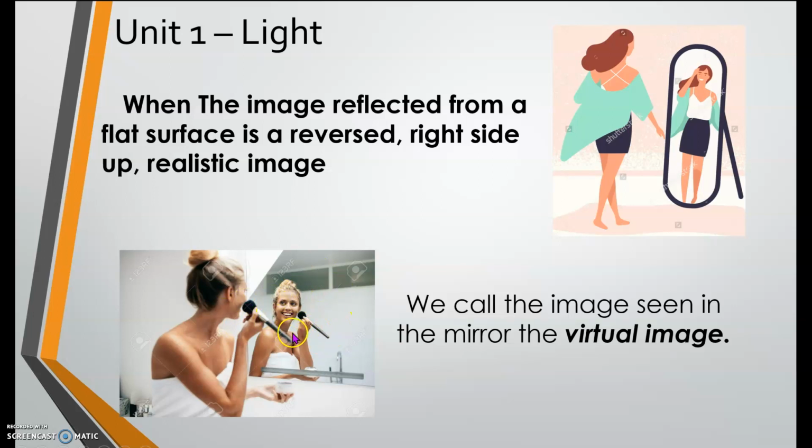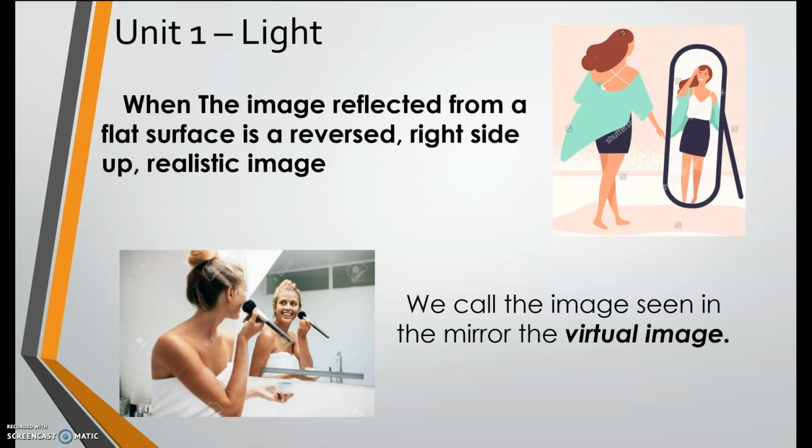That's why we can see everything on our faces when we do our makeup or when we wear our clothes. We see everything because the surface is very smooth. The image that we see in the mirror is what we call a virtual image. Everybody repeat after me. Virtual image.